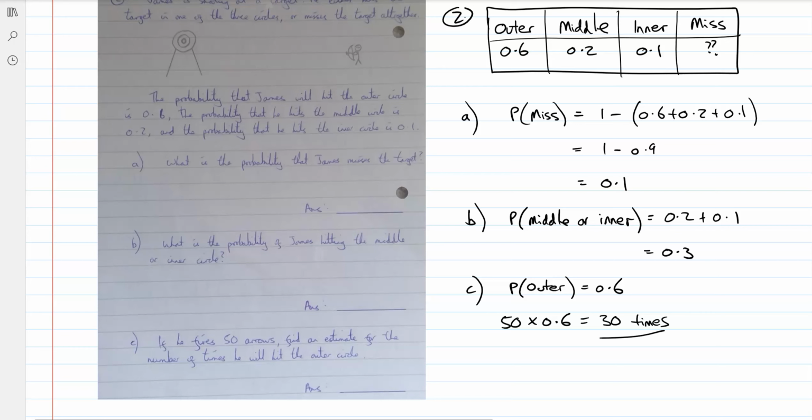Okay, so very similar to the first question, but it's just getting used to the phrasing, how they word it, and this whole idea that for one shot or one spin of the spinner, the probabilities have to add up to 1. So we can always find missing ones. And then this word or comes up again, hitting the middle or the inner circle. If it's all on the same shot, then the chance is going to go up because you've got more outcomes.